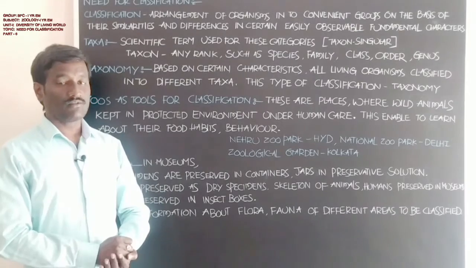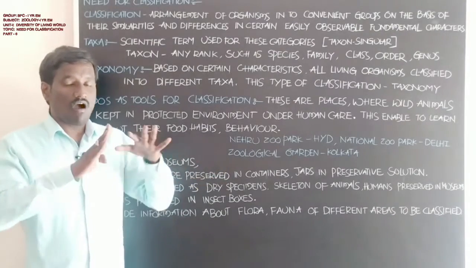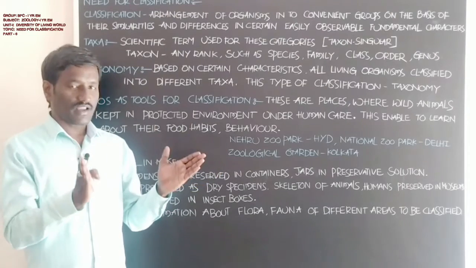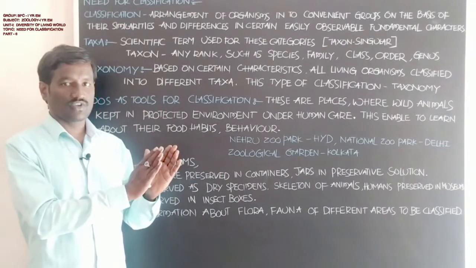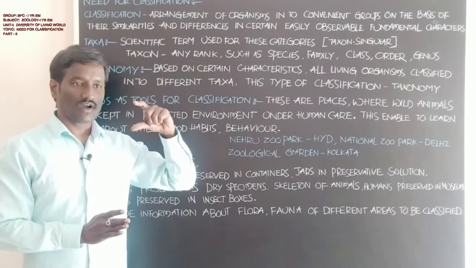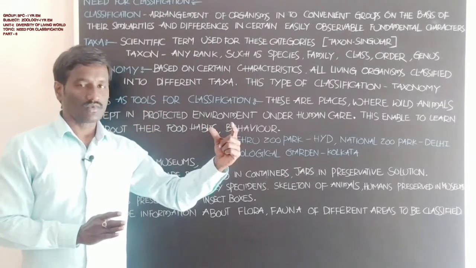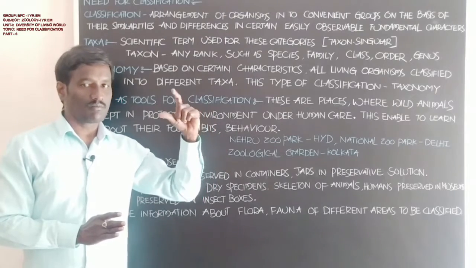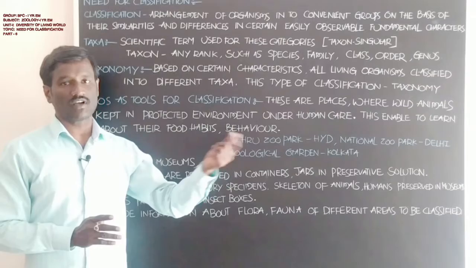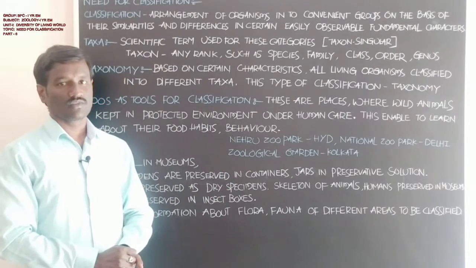Different types of living organisms are categorized into convenient groups for identification, using observable morphological characters and internal characters, to identify the type of animals.